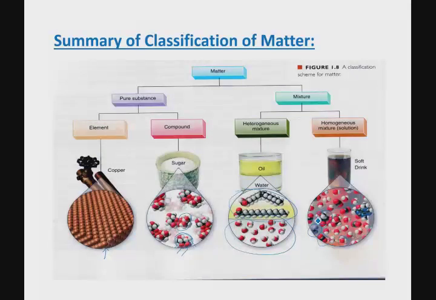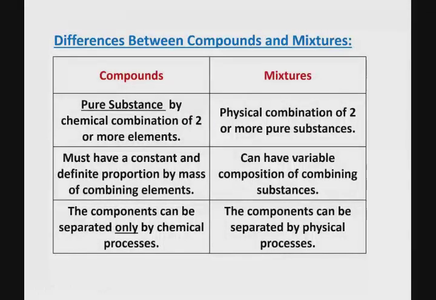That's a homogeneous mixture. Okay, so let's just summarize some very important and fundamental differences between compounds and mixtures. Compounds are pure substances that are created by a chemical combination of two or more elements, whereas mixtures are created by physical combinations of two or more pure substances. Compounds must have a constant and definite proportion by mass of the combining elements. If you change that proportion, it's a completely different compound. Mixtures, on the other hand, can have different compositions of the components that are mixing together.